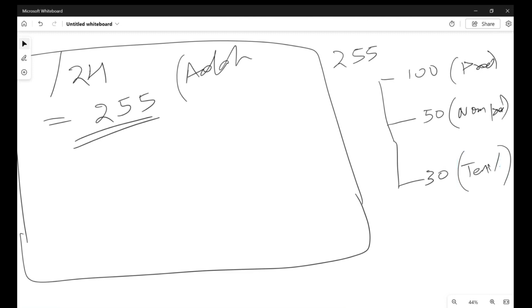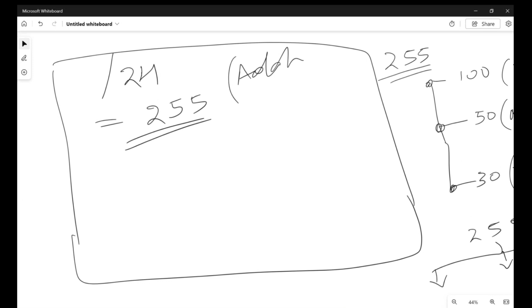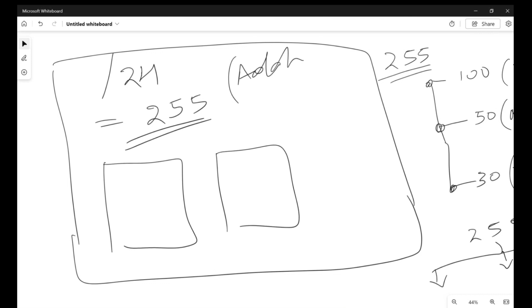So now we need to divide this 255 into different chunks: 100 in one chunk, 50 in another, and 30 in another. This is called breaking the 255 into different portions as per our requirement. This is called subnetting. Okay, so now you have a Vnet, and you're going to divide this Vnet into 3 different chunks. This is your production, this is your non-production, and this is your test and development.